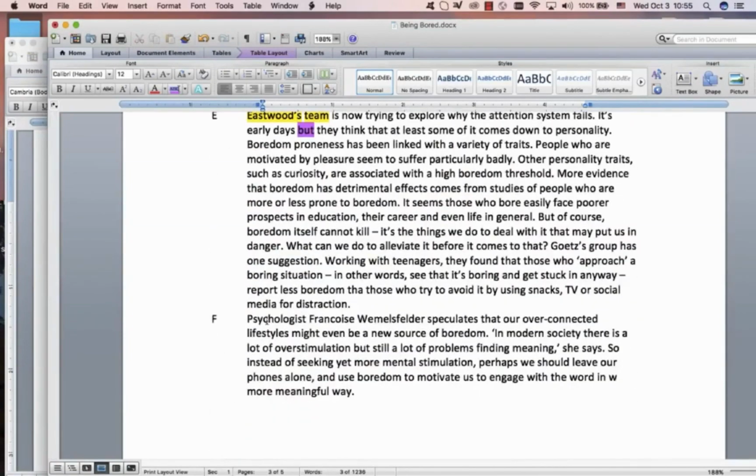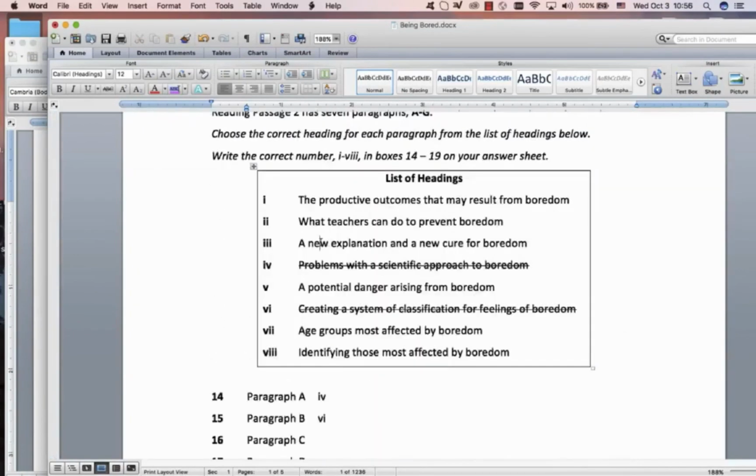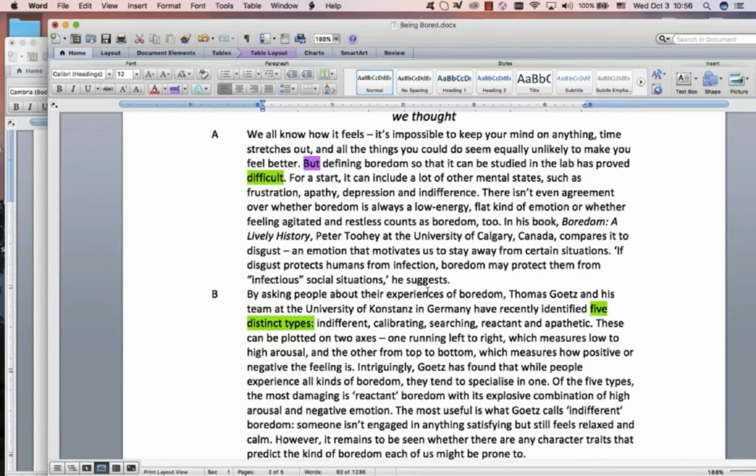And the last one, he says that our over-connected lifestyles might be a new source of boredom. I remember that was very interesting. Remember, end of that sentence. A new source of boredom. I remember the word new, a new explanation, and a new cure. Age groups, most affected, potential danger, teachers. This is quite a short paragraph, so I would actually delve a little bit deeper. A new explanation and a new cure.